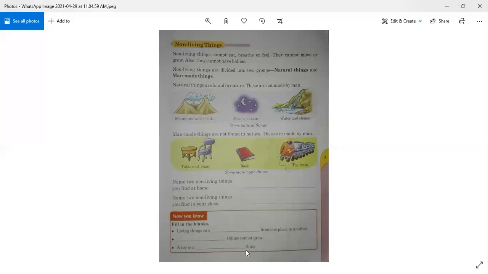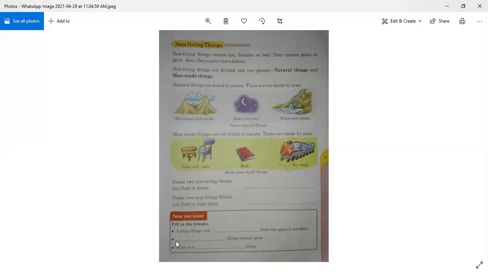The last statement is, a toy is a dash thing. What do you think the toy is, a living thing or a non-living thing? What do you think? Yes, a toy is a non-living thing. So write non-living here, starting with a small n, N-O-N hyphen, L-I-V-I-N-G, non-living.